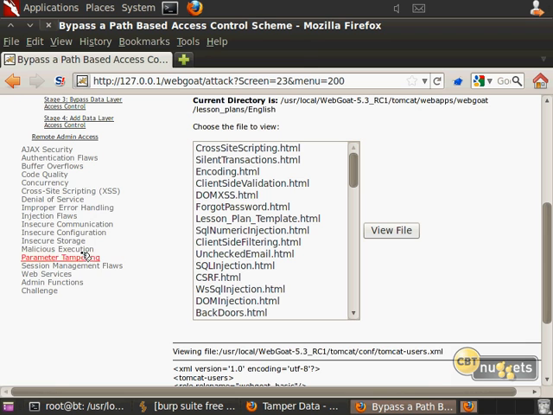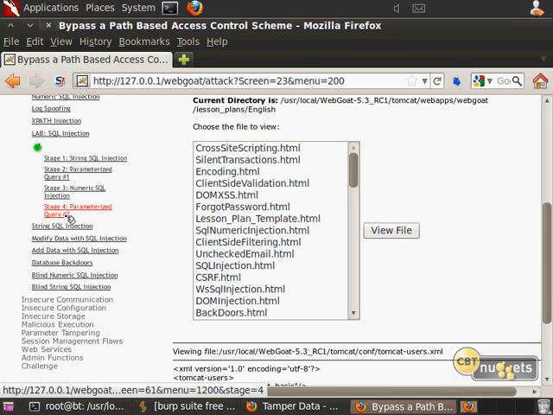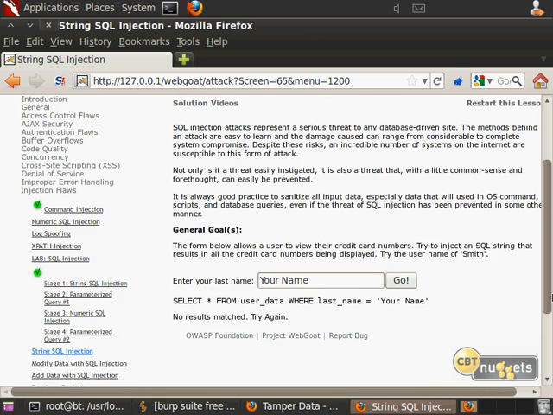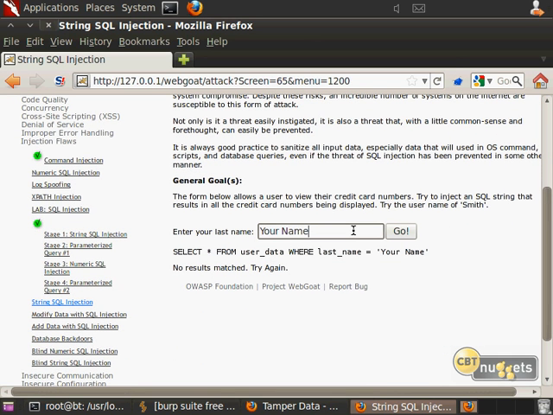Okay, so we can go to injection flaws. I think it's in here. String SQL injection. Let's do that. And then what we want to do here is to identify a logon, or be able to log on as somebody. Okay, so here it says, enter your name.